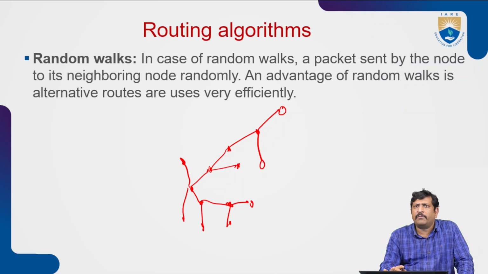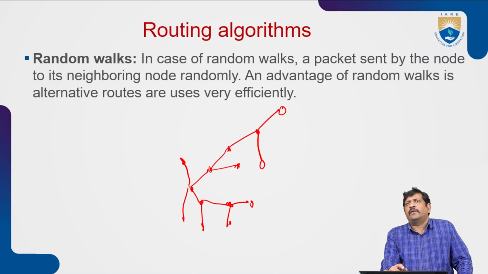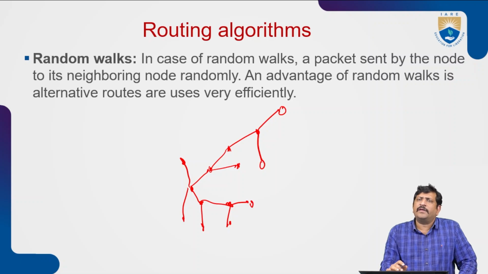Random walk means the packets are randomly distributed to whichever nodes are neighbors.